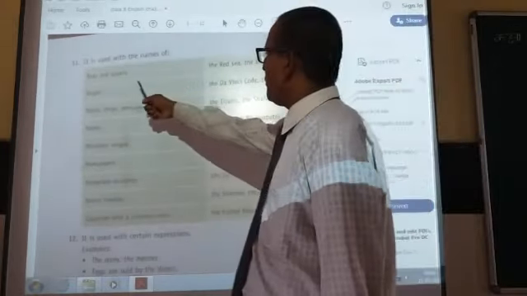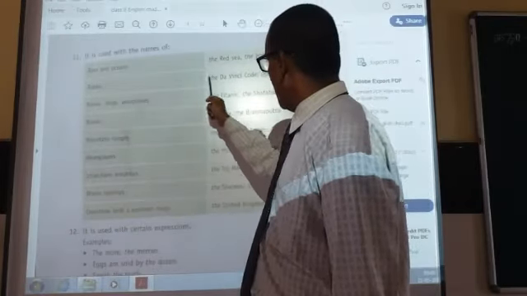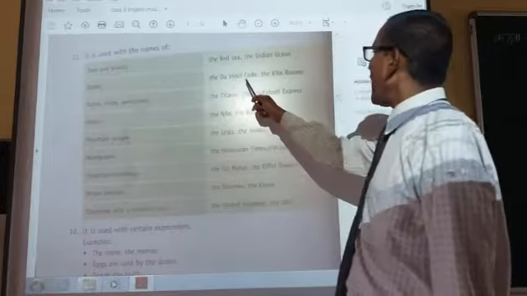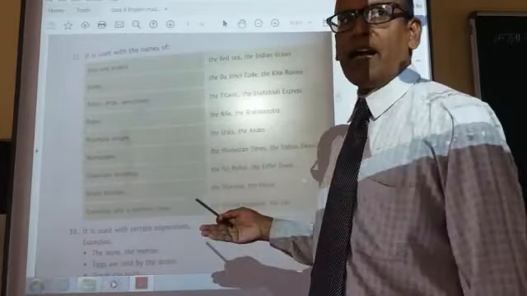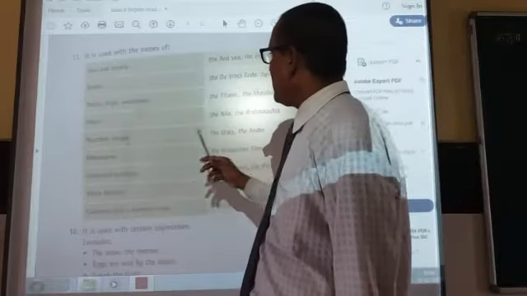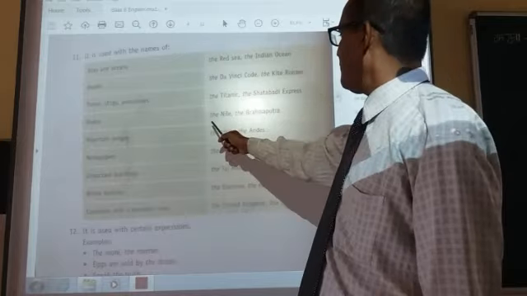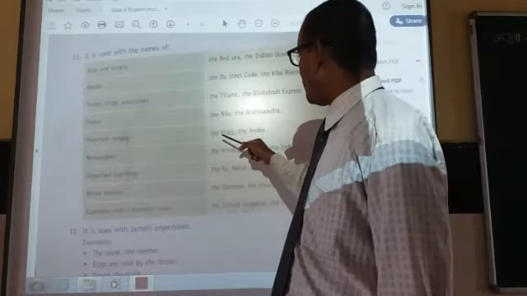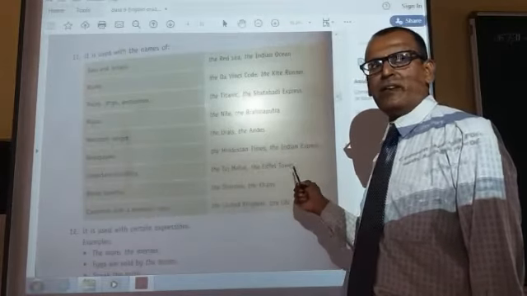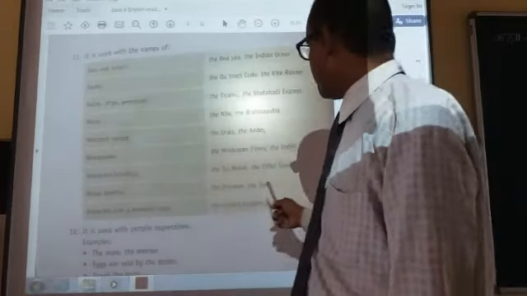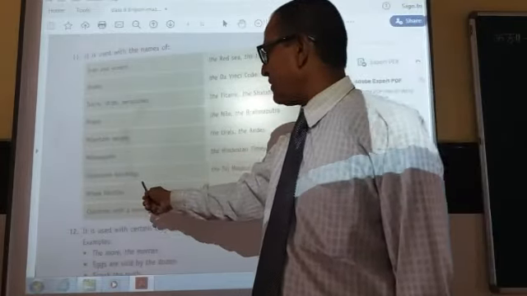The is used with seas and oceans, like the Red Sea, the Indian Ocean; with books like the Da Vinci Code, the Kite Runner, the Gita, the Ramayana; with trains, ships, aeroplanes like the Titanic, the Shatabdi Express; with rivers like the Nile, the Brahmaputra; mountain ranges; newspapers like the Hindustan Times, the Indian Express, the Dainik Jagran; and important buildings like the Taj Mahal, the Eiffel Tower.